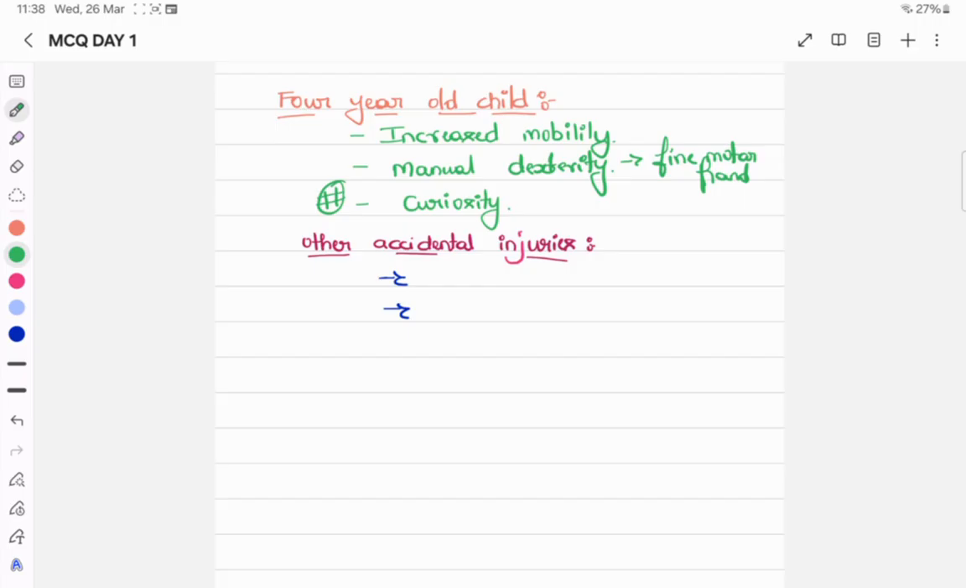What may be the other accidental injuries at this age group? The other accidental injuries may be being struck in a car, falls, burns, and drowning, which we can also expect in this age group of 4 years. So this is about question number 4.